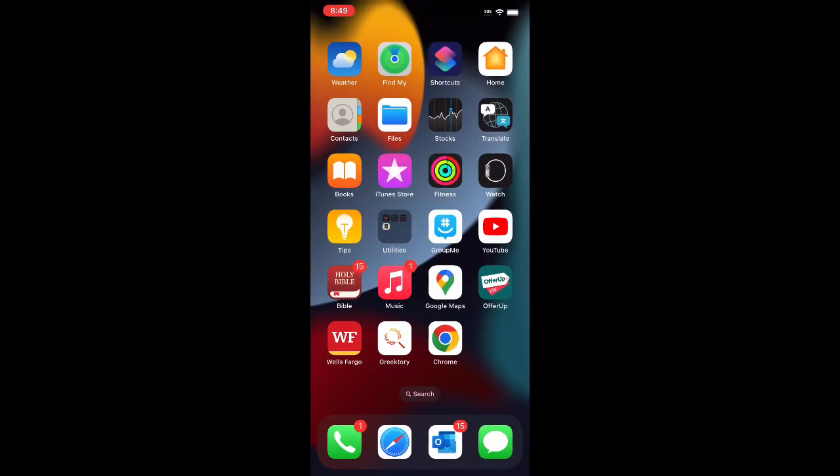And what I'm going to do is back out again so you guys can see it. As you can see, it's right next to my Wells Fargo app. Greektory is the name of the app. Y'all go on the App Store, download the app, create a profile, and let's be great.